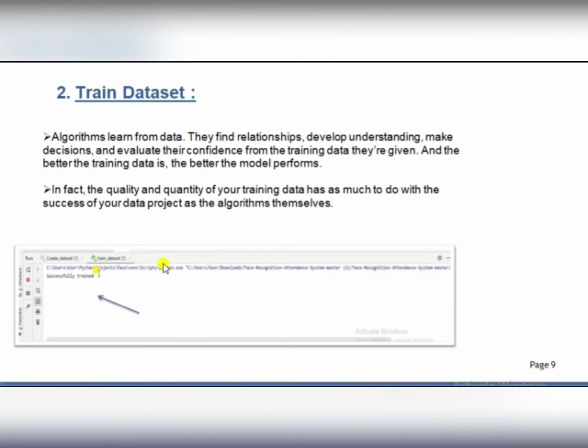Okay. In the next slide, there is train dataset. This is the second step of recognition. Training is necessary to teach our system, the algorithm, from the data. It makes our model better at recognizing very smoothly. The system did not know about the data which we collected, so we have to train the system with the data we made to recognize anyone's face. After running this code, you can see that it prints one message, successfully trained. That means our system has successfully trained on the data which we have created.